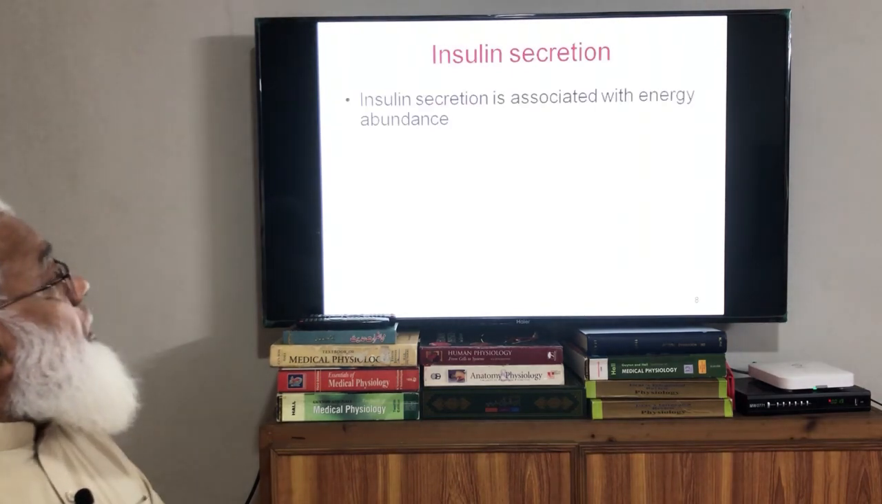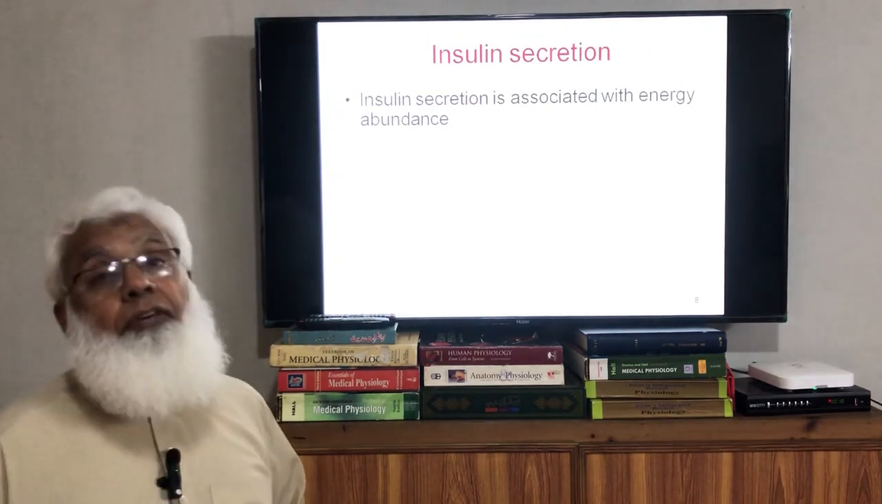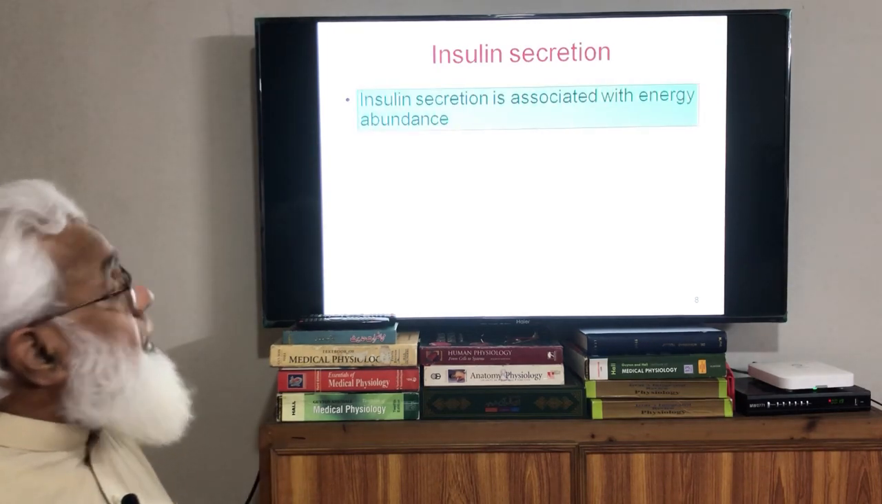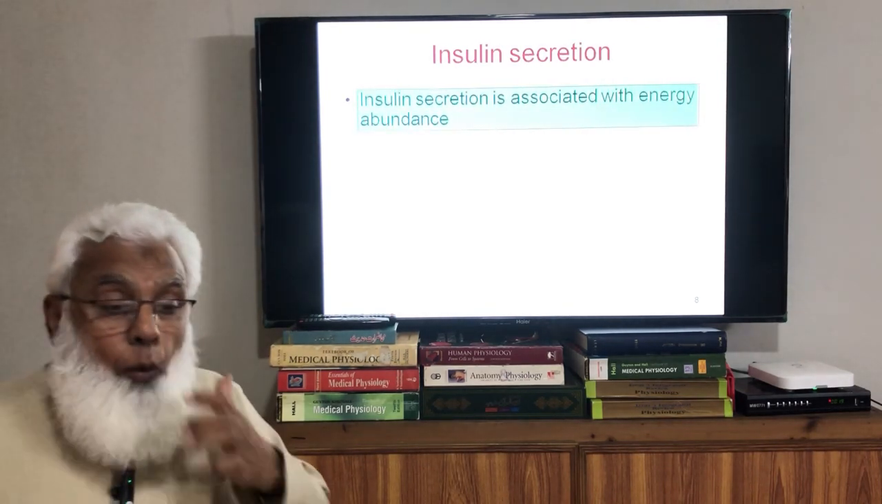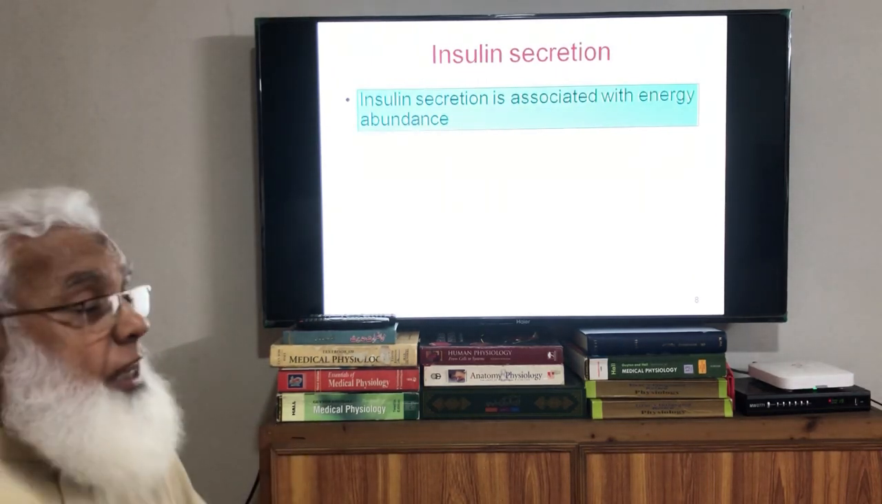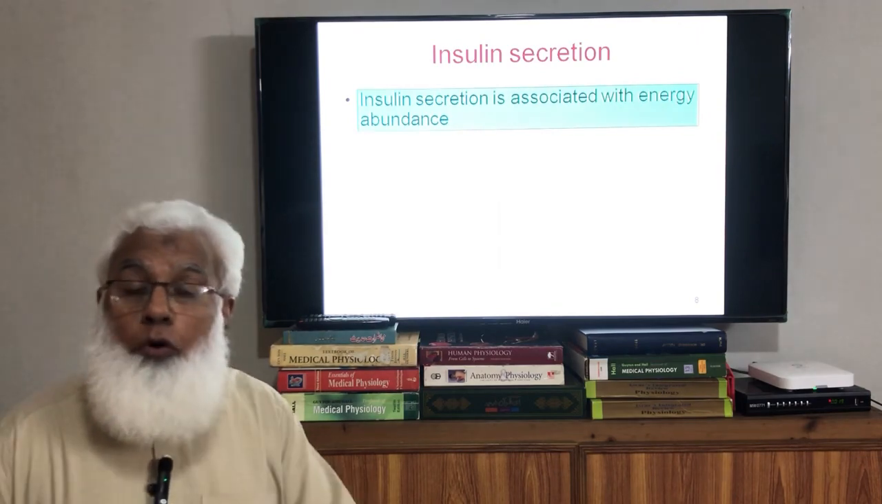So insulin secretion: whenever insulin is available, normally when insulin is secreted, it is associated with energy abundance. What does that mean? When lot of nutrients are available, this insulin will be secreted and it has got the ability to store all the nutrients.